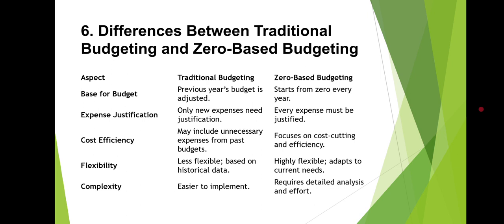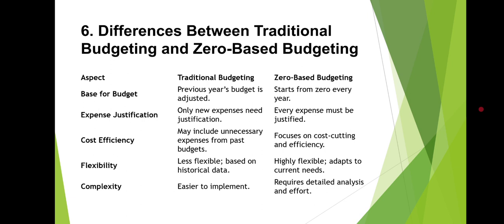So basically, base for budget: in case of traditional budgeting, the previous year's budget is adjusted, and in case of zero based budgeting, the base for budget starts from zero every year. And in case of traditional budgeting, expense justification: only new expenses need justification. And in case of zero based budgeting, every expense must be justified.